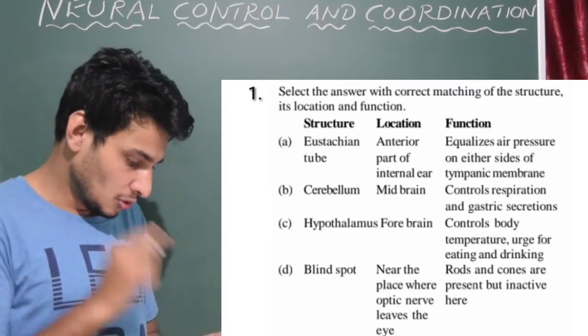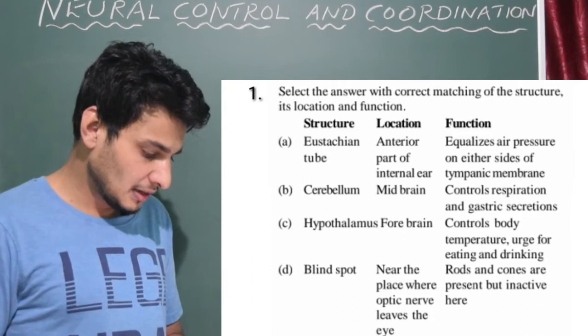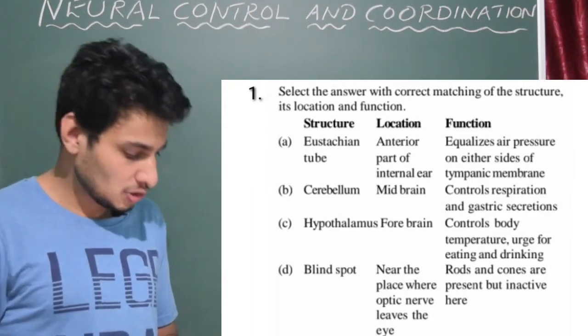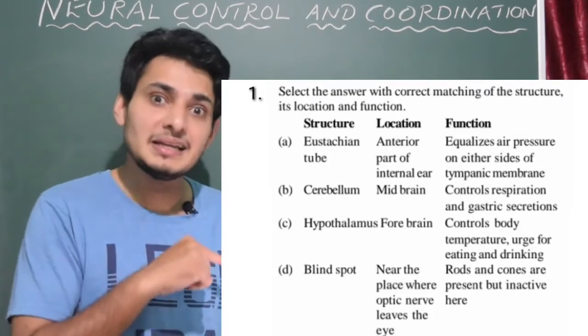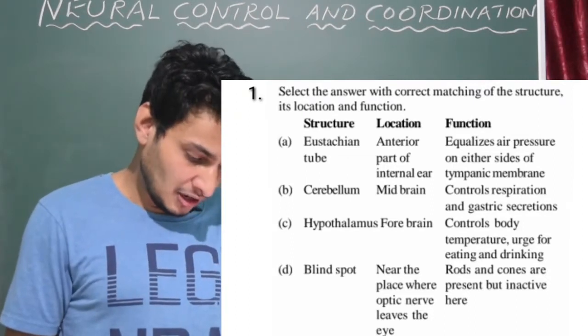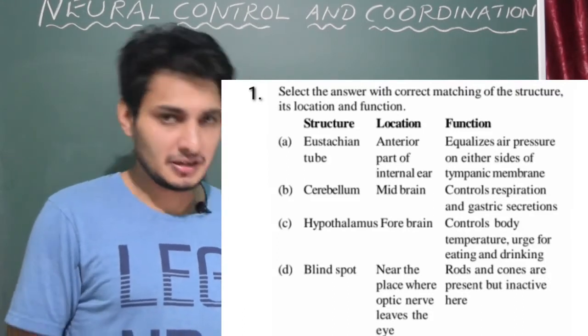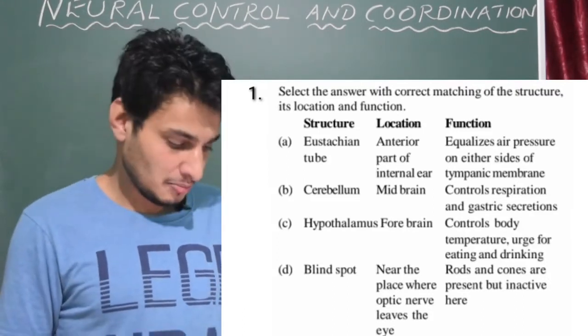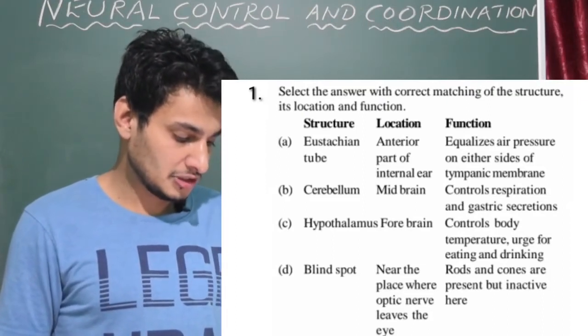So location is given of Eustachian tube. Anterior part of the internal ear, no, it is wrong actually. It is not present in the anterior part of the internal ear, it is present within the middle ear. Function equalizes air pressure on either sides of tympanic membrane. Yes, the function is correct here, but option A is wrong because the location is wrong.